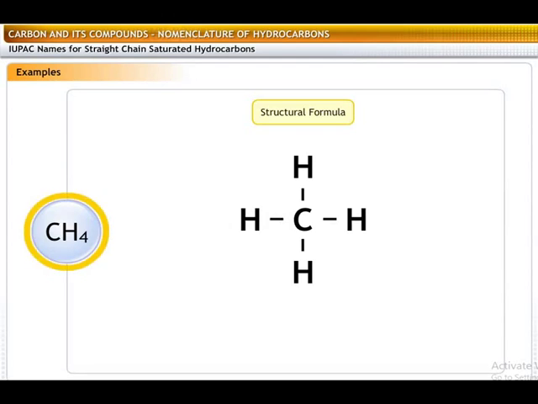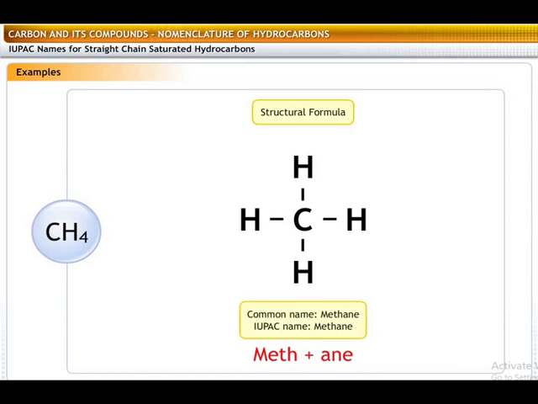The compound CH4 contains one carbon atom, so the root word is meth. It is a saturated hydrocarbon, that is, the carbon atom is bound to four hydrogen atoms by single bonds. There are no double or triple bonds. Hence, this compound is an alkane. The IUPAC name is a combination of meth and ane, which becomes methane.